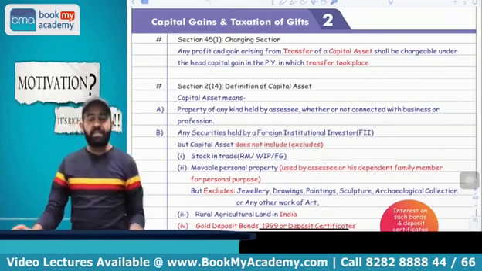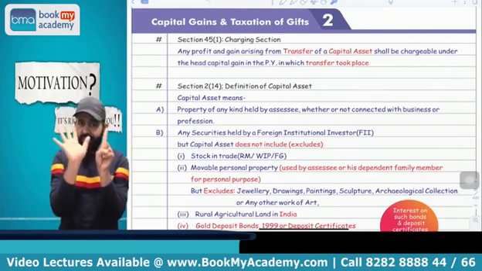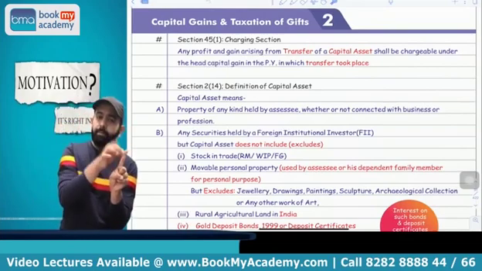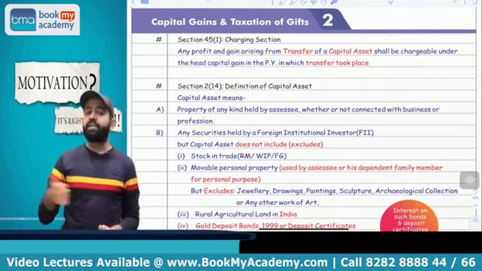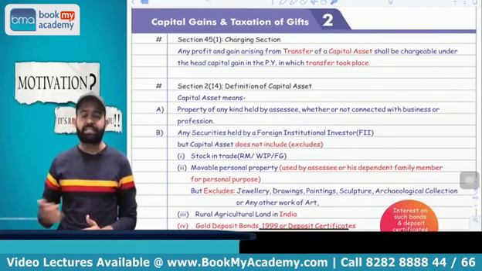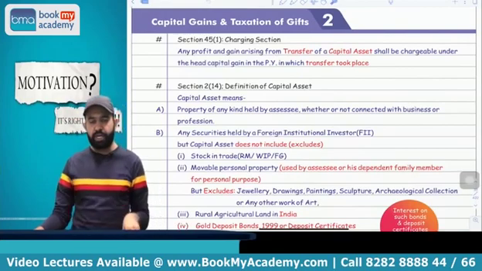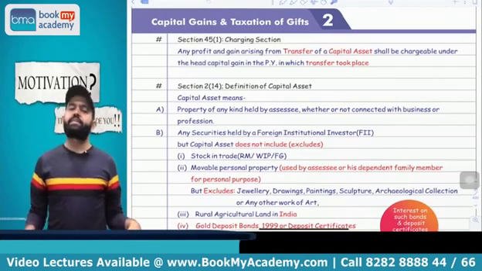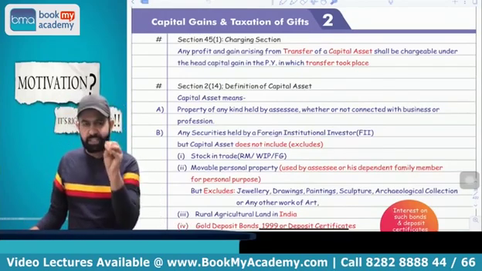But now try to understand, there are 6 assets which are movable personal assets, but capital gain will be applicable. That is jewelry, drawing, painting, sculpture, archaeological collection, any other work of art. These 6 assets are movable personal assets, but whenever you transfer these assets, capital gain is applicable.